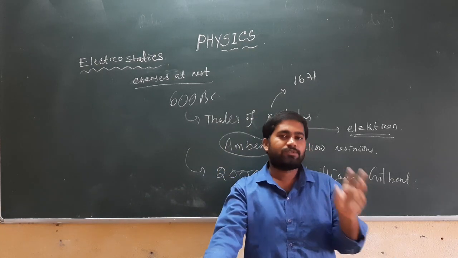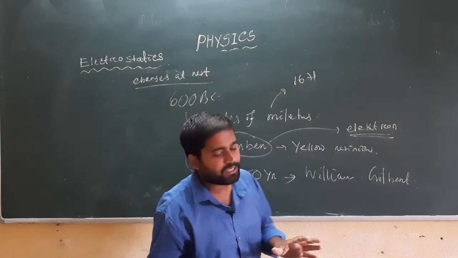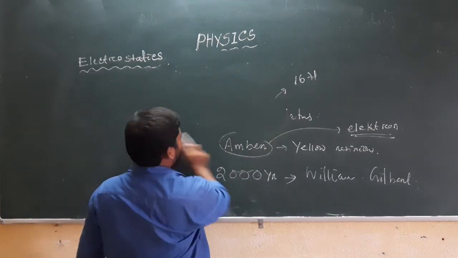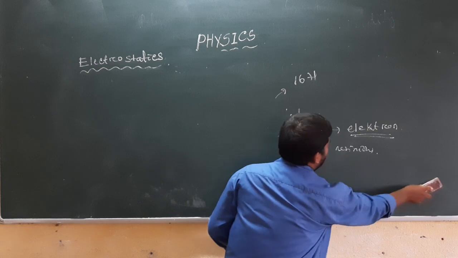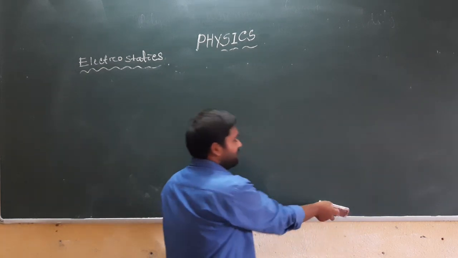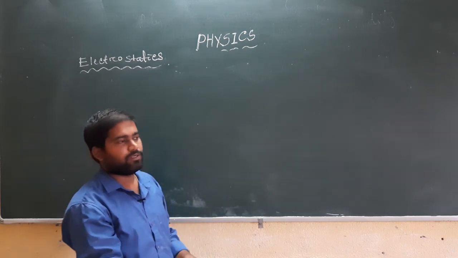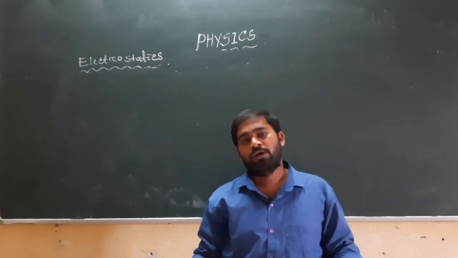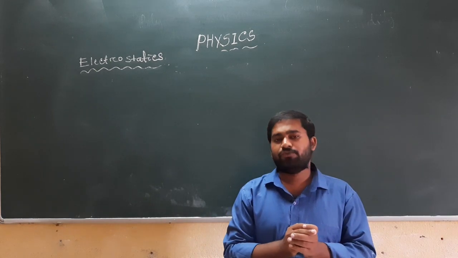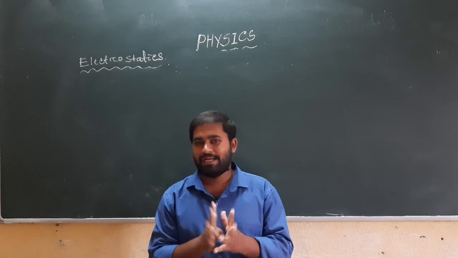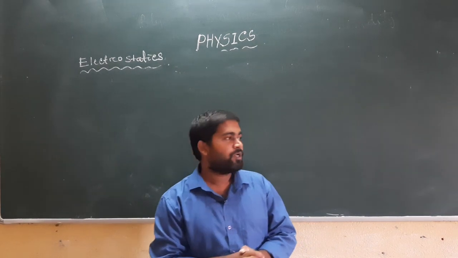Charge is a fundamental property of any substance or matter that is obtained because of friction, and it produces two main effects: the electrostatic effect, or you can say electric effect, as well as the magnetic effect.